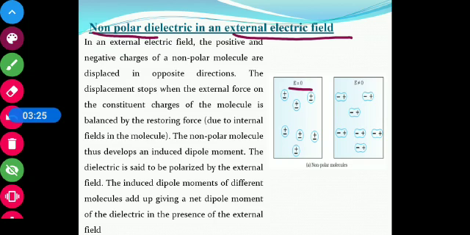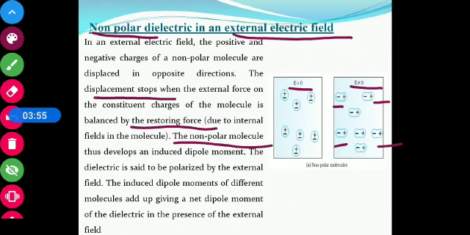In the presence of an external electric field, the positive and negative charges of non-polar molecules are displaced in opposite directions. So one side becomes negative and the other side is positive. The displacement stops when the external force on the constituent charges of the molecule is balanced by the restoring force due to the internal field in the molecule.